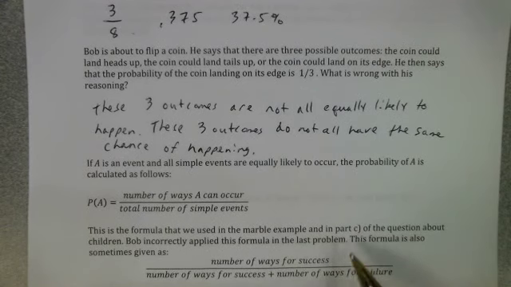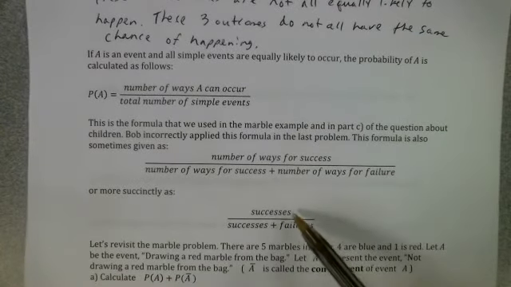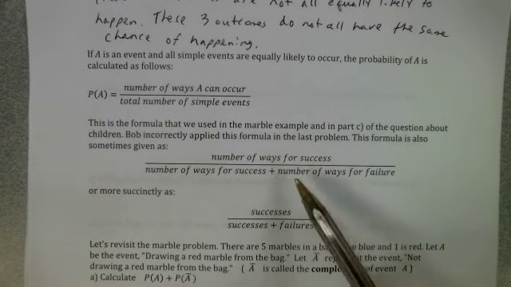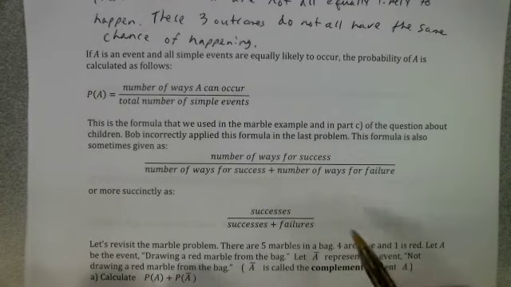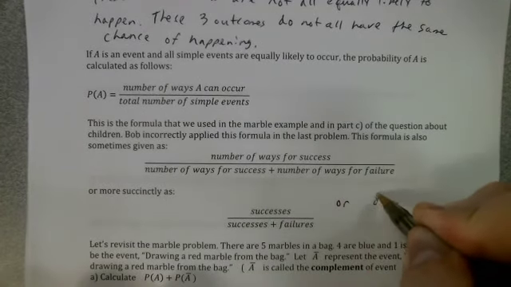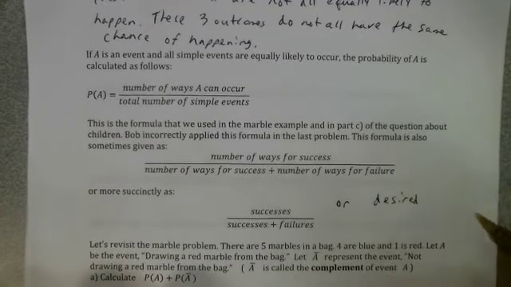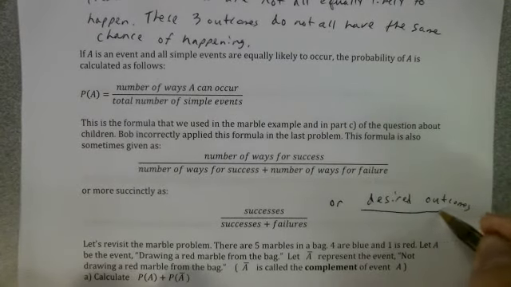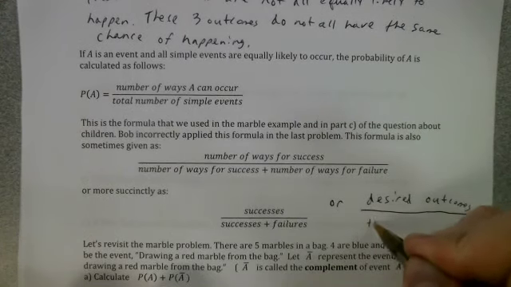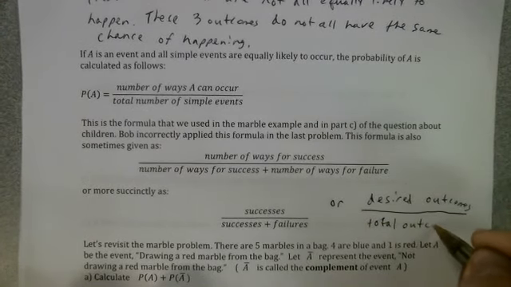Now, another way of writing this formula is sometimes described as the number of ways for success divided by the number of ways for success plus the number of ways for failure. Some people just state it as: the probability of A happening is given by the successes over the successes plus failures. One other way I'll sometimes refer to it, you could think of it as desired outcomes over total possible outcomes, or total outcomes.